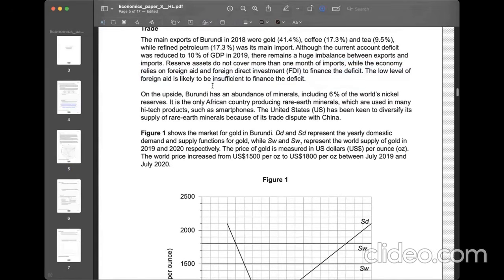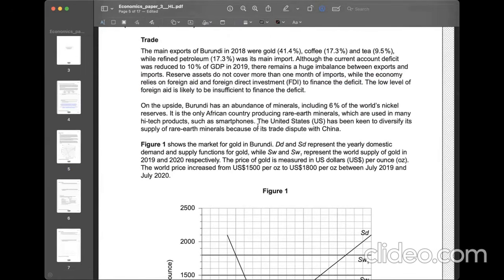The government also has a deficit in financing the budget. However, one piece of good news is that America is going to be a potential customer of this country when it comes to the mineral trade. I guess that's good news.